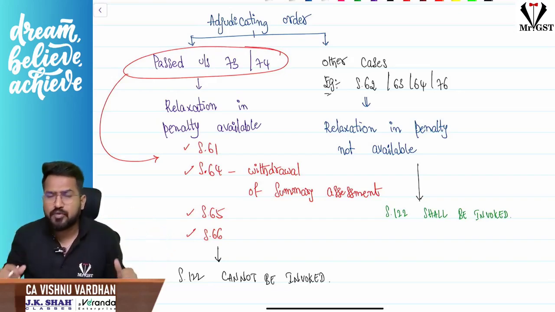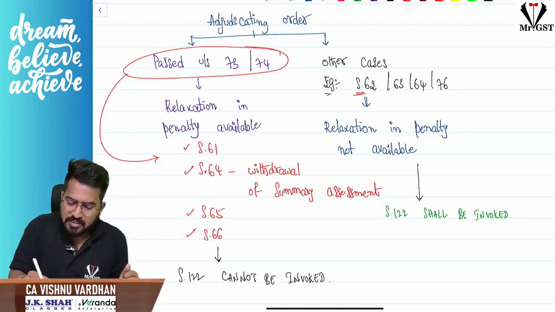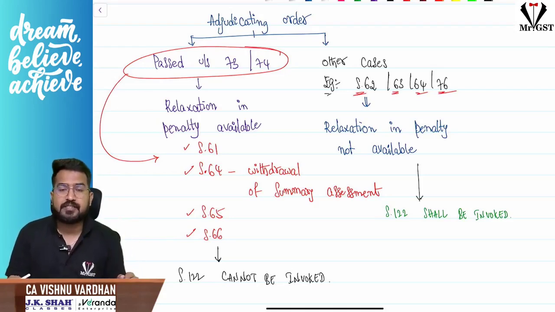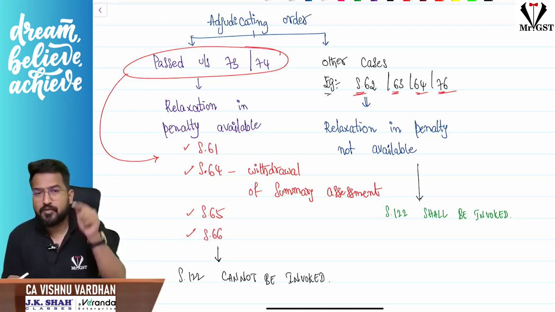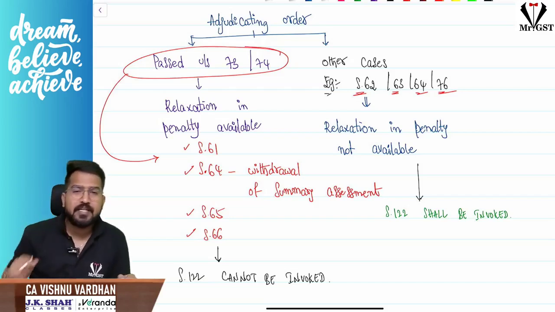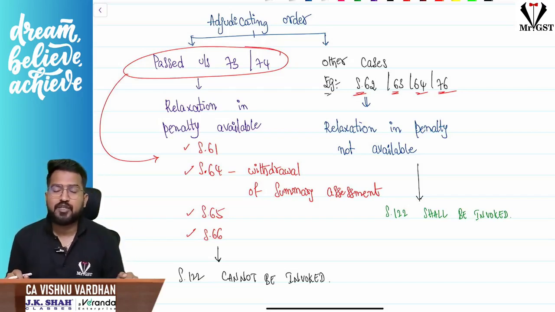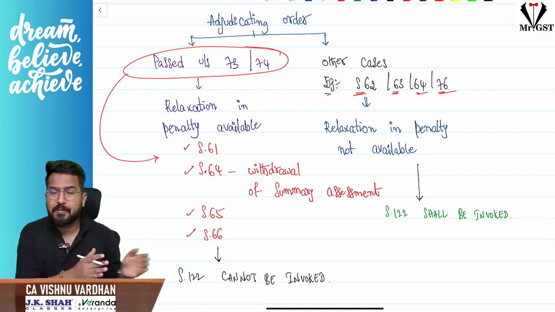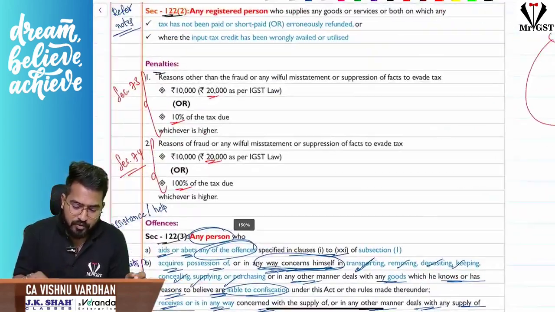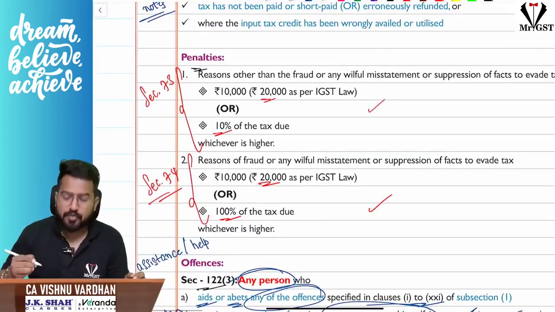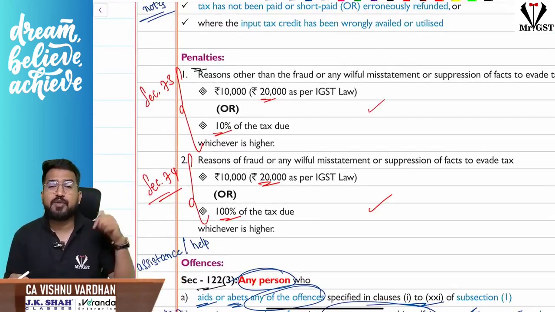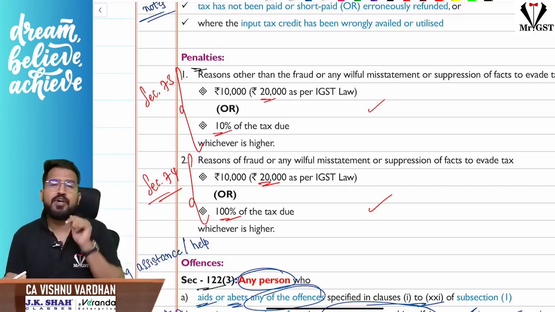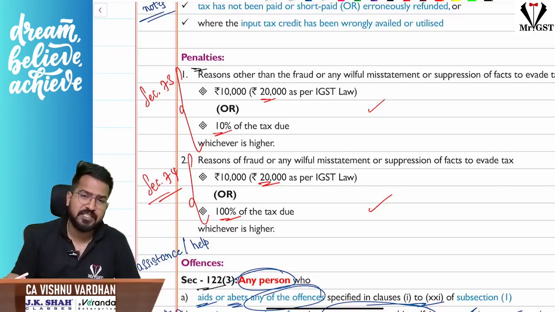What if 73 and 74 are not invoked? For example, best judgment assessment under section 62, 63 or 64, or summary assessment under section 64, and similar cases. In these cases where 73 or 74 is not invoked, the penalty will come automatically under section 122. When the penalty is coming under section 122, the drawback is that you don't have any relaxation. No matter when you are making the payment, you have to pay these amounts flat, straight away. But in 73 and 74 we have seen that, based upon when you are making the payment, there are relaxations in penalty. Here, if it is not routed through 73 or 74, the penalty will automatically be as per section 122.